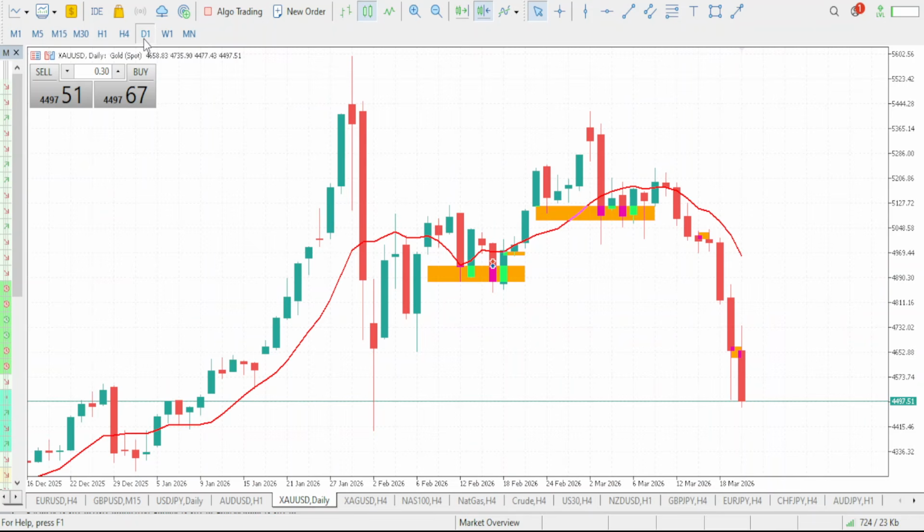So first thing first, we need to know the trend. If you had actually followed the analysis we did last week and yesterday, I told you guys clearly that gold is going to give us a bearish move. This is it right here. Gold opened and closed bearish. So guess what? Markets moved exactly how we predicted it to. So this is to tell you that about 90 to 95% of our analysis is absolutely correct. Gold literally gave us that bearish move.